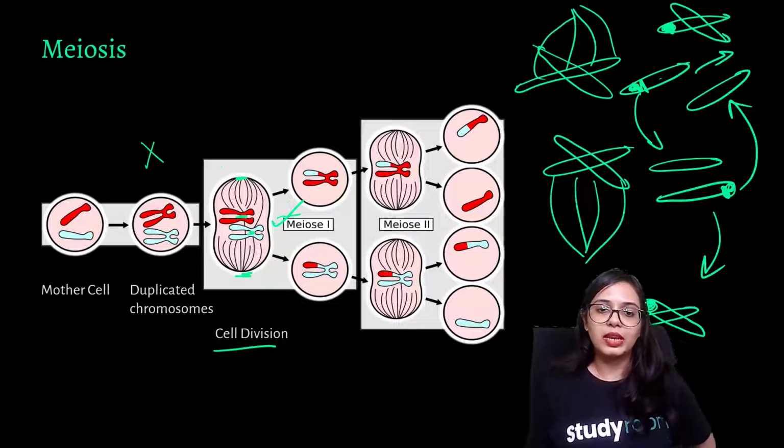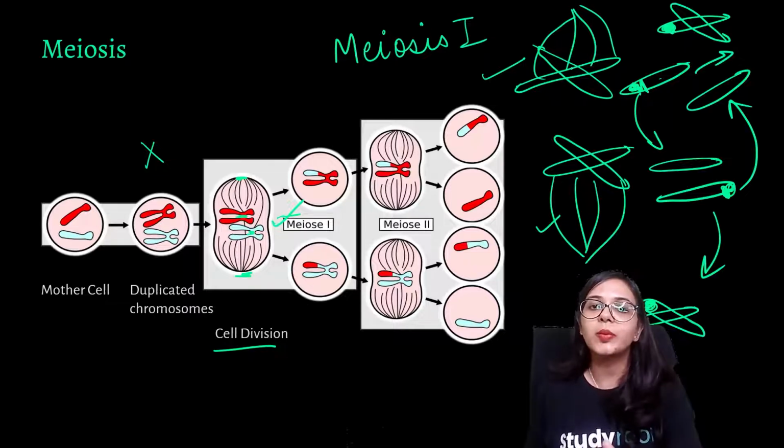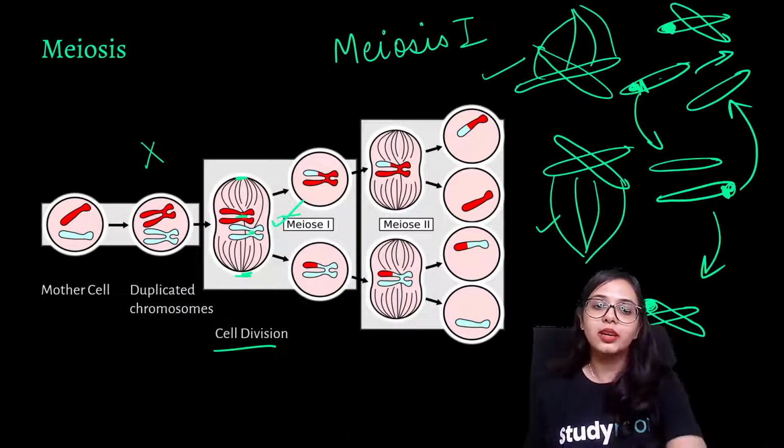So let's say that when this middle X-shaped structure appears, this is that stage. This is meiosis 1. In this stage, they are not immediately breaking up into two particles. This X-shaped figure, if you remember mitosis, what happened? One particle used to go here, the other particle used to go here, and two daughter cells are formed. Here that is not happening.